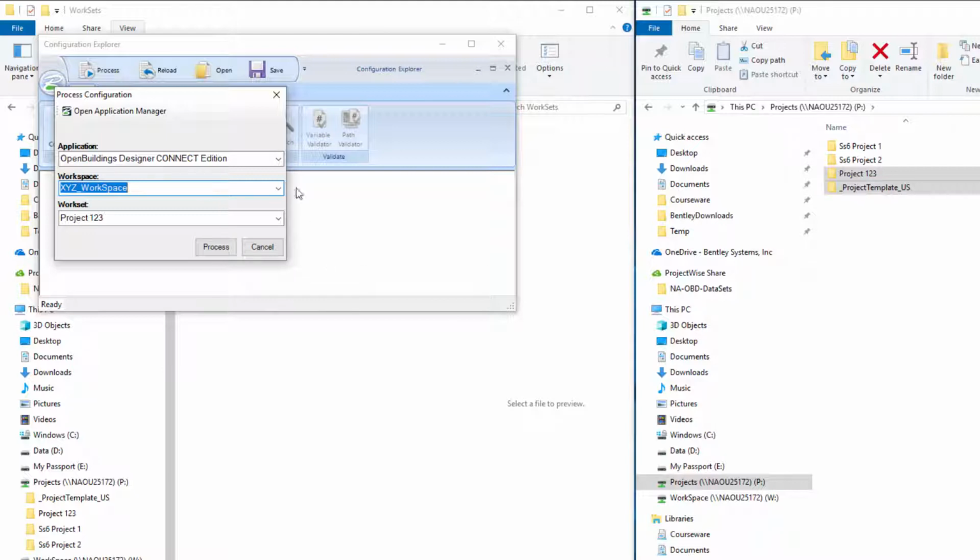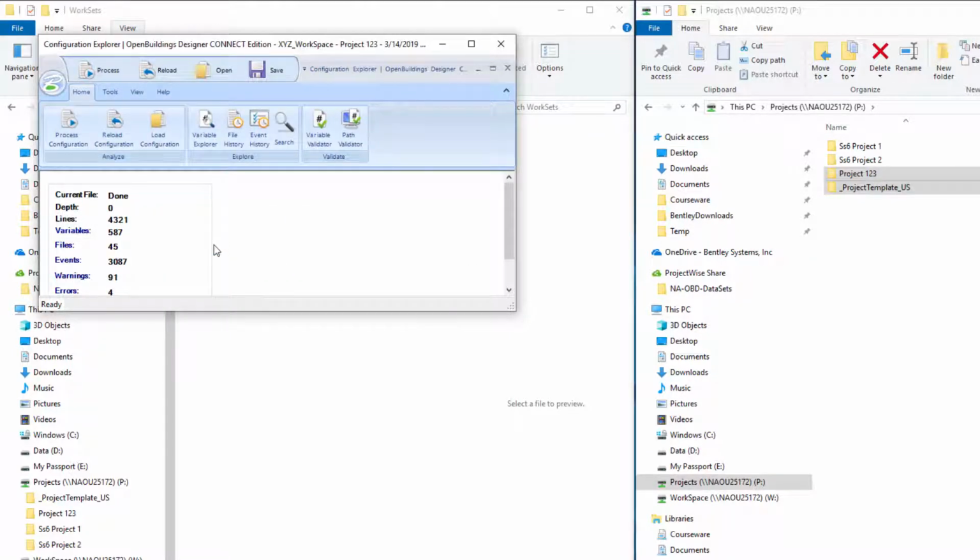So when the Configuration Explorer opens up, I'm going to select the application, which will be OpenBuildings Designer Connect Edition. If it's the first time that you've opened the Configuration Explorer, you can go to the Open Application Manager to select the applications that should appear in this pull-down. And then we're going to select our workspace. So I want my XYZ workspace, and I can select any of the projects that I have in there. I'll select the project 1, 2, 3. And then I'm going to process. And basically that processes all the configurations that apply to that application, workspace, and workset.